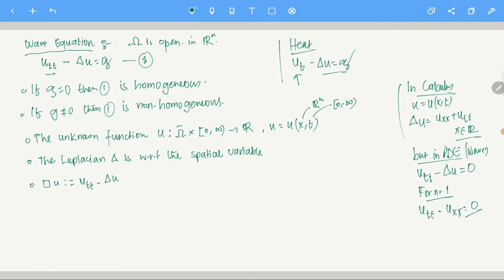Now you can see the similarity between these two operators. These are very similar looking operators, right? One is UTT and one is UT. That's the only difference. So if I'm just asking you, what do you think are the differences between these two?